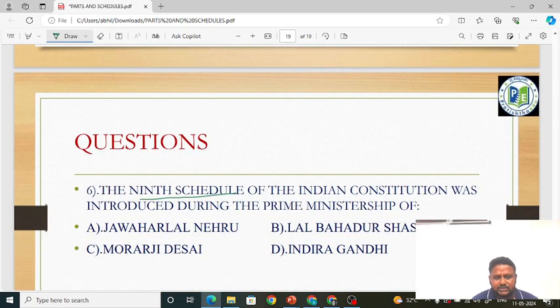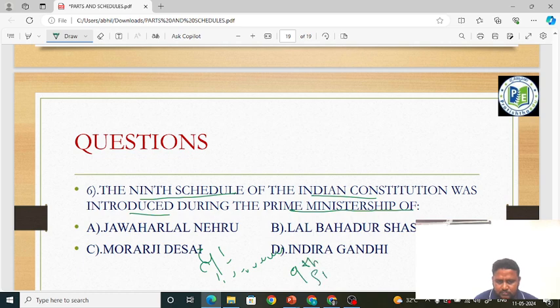The 9th schedule of the Indian Constitution was introduced during the Prime Ministership of, see this is a very tricky question, very analytical question. Okay, 9th schedule was introduced through first amendment. Okay, 9th schedule was introduced through first amendment. That was when? In 1952. Okay, it was in 1952.